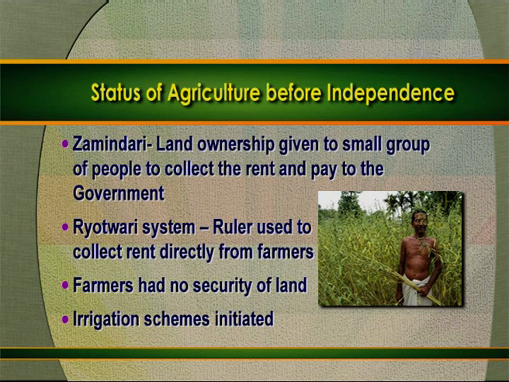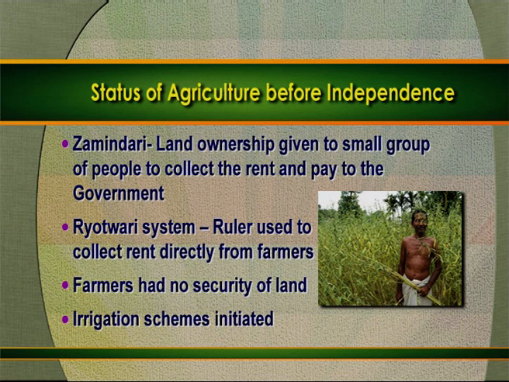Land ownership was given to a small group of people to collect the rent from the individual farmers and pay it to the government. Actually, the British government used to collect the rent from the farmers. Two models of collecting rent from the farmers were developed. One was the Zamindari, another was the Ryotwari.